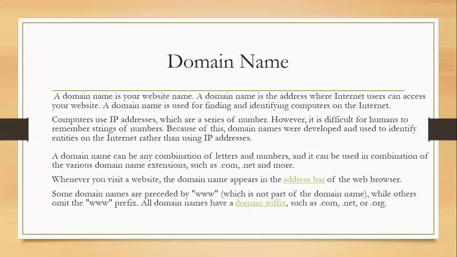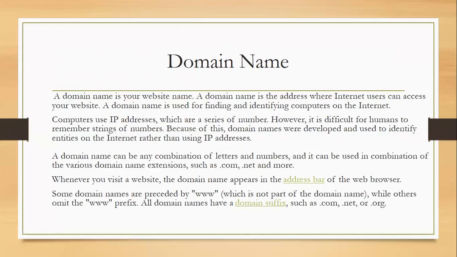Computers use IP addresses, which are a series of numbers. However, it is difficult for humans to remember strings of numbers, because we can't remember any amount of numbers, right? Because of this, domain names were developed and used to identify entities on the internet rather than IP addresses, because that also helps communication.